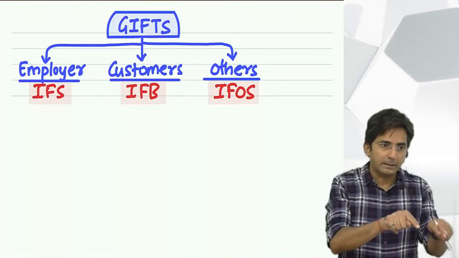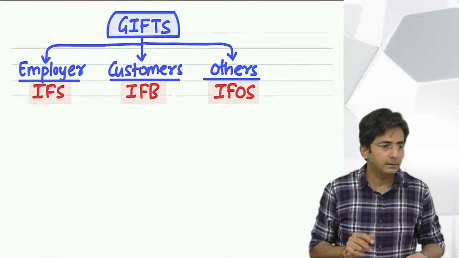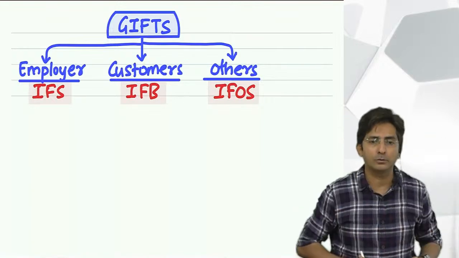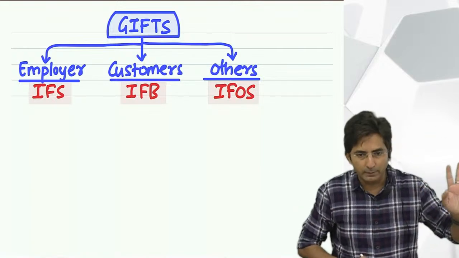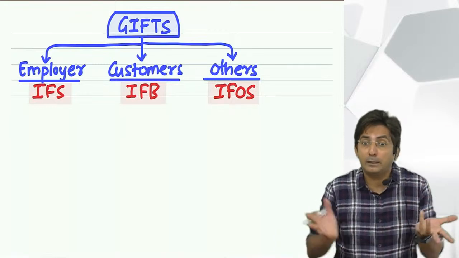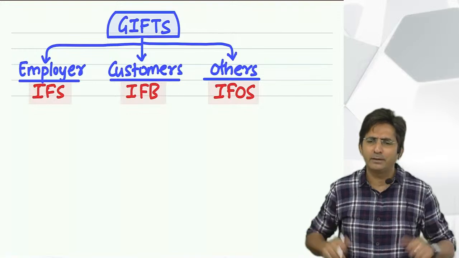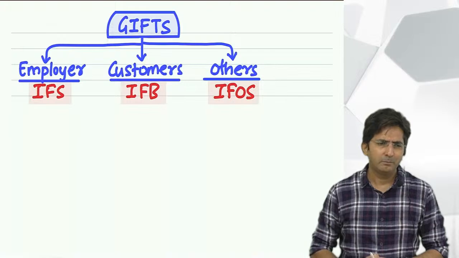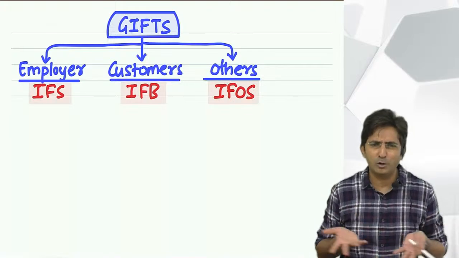Because every income you show it as a gift only. See, this is very easy to cheat. For example, I am getting some rent income also. I have given a house to someone on rent. Every month I am getting rent of 1 lakh, 2 lakhs. But I will say I am getting a gift. My friend is so loving, every month he gives me a gift. But don't you think if someone gives a gift every month, it's not believable?